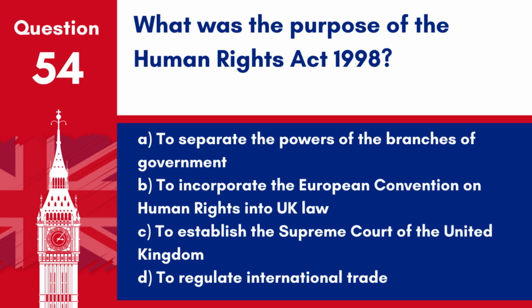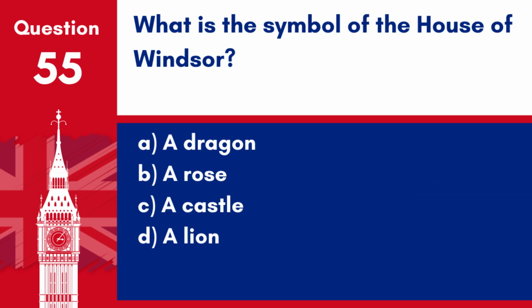Question 54. What was the purpose of the Human Rights Act 1998? A. To separate the powers of the branches of government. B. To incorporate the European Convention on Human Rights into UK law. C. To establish the Supreme Court of the United Kingdom. D. To regulate international trade. Answer: B. To incorporate the European Convention on Human Rights into UK law. The Human Rights Act 1998 was enacted to fold the rights laid out in the European Convention on Human Rights into UK law.